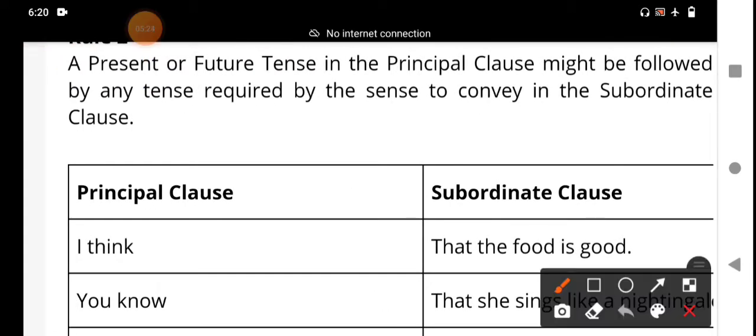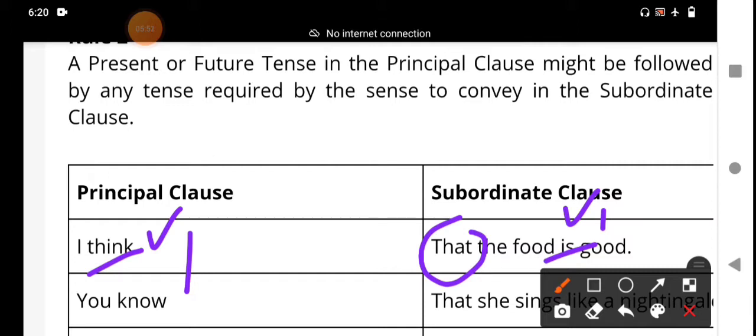The first sentence: I think that the food is good. Here, I think is V1, simple present tense, and the food is good is also simple present tense. Both the main clause and the subordinate clause are in simple present tense.